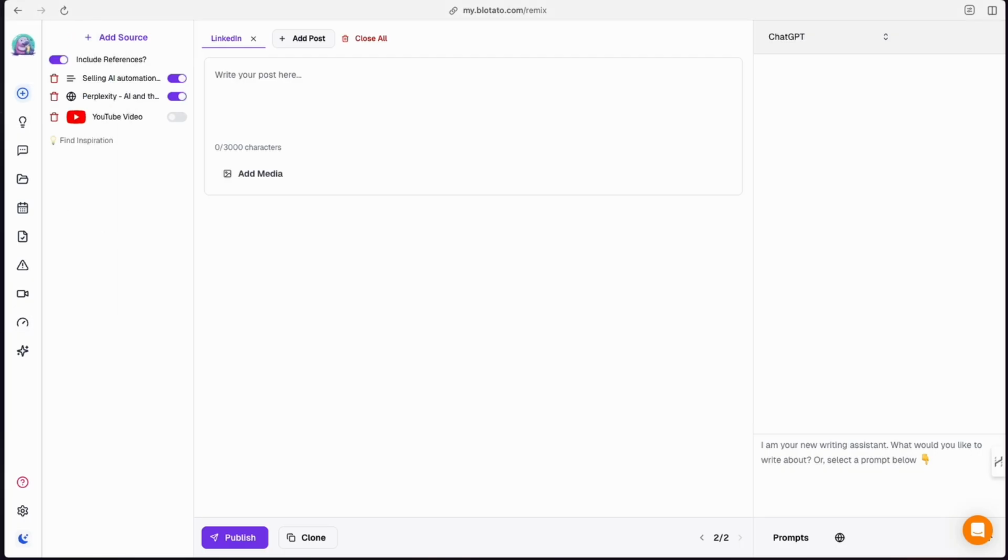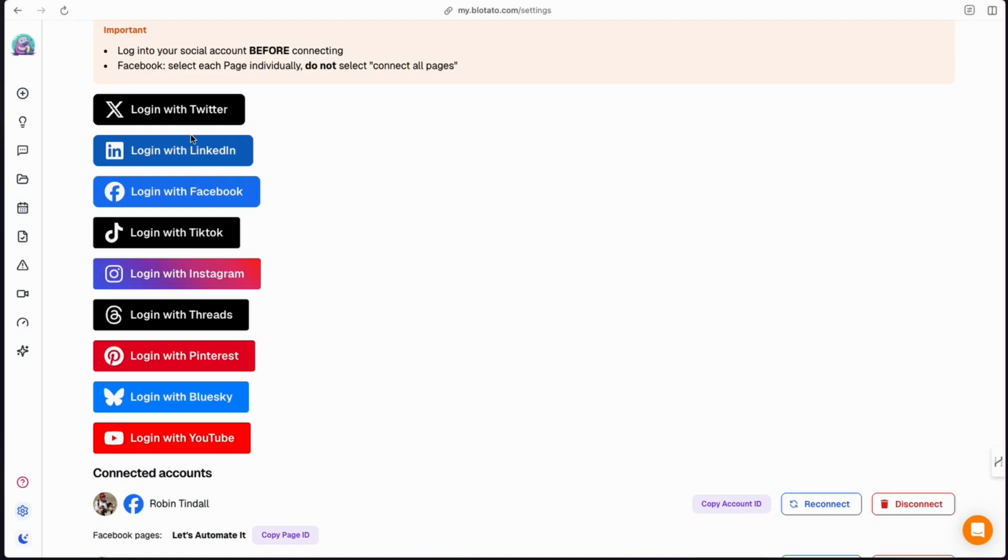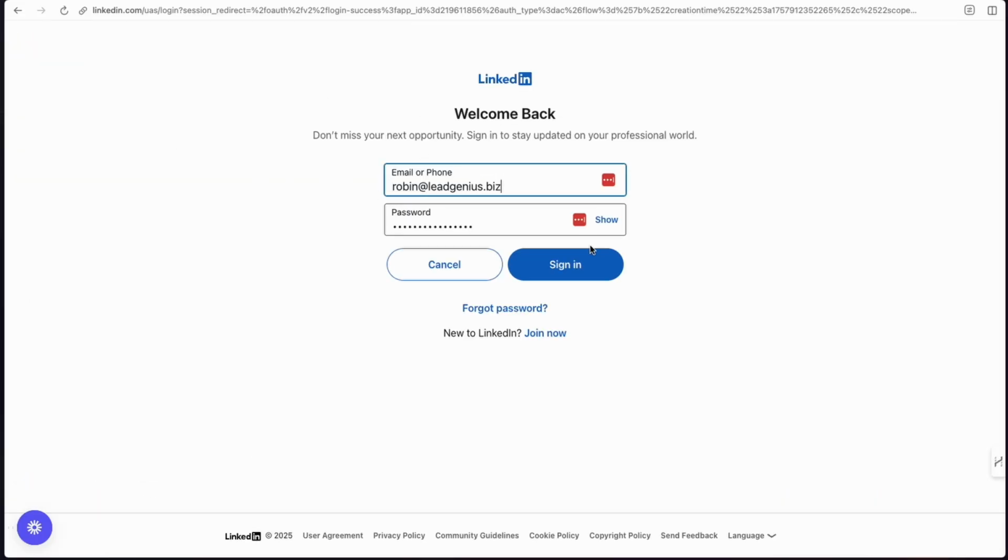Come back here and where was it here? And now you're just going to click the button of the social media platform you want to log into. So just make sure you logged into that platform beforehand. So I'm going to go log in with LinkedIn. It's going to spin the wheel. It's going to ask me to log in. So I'm going to go ahead and do that.